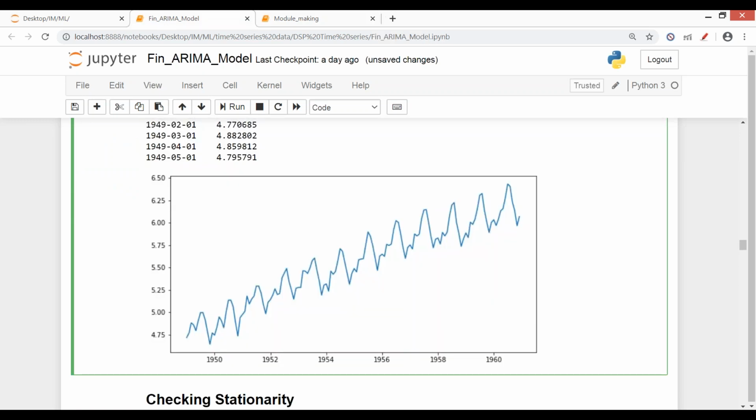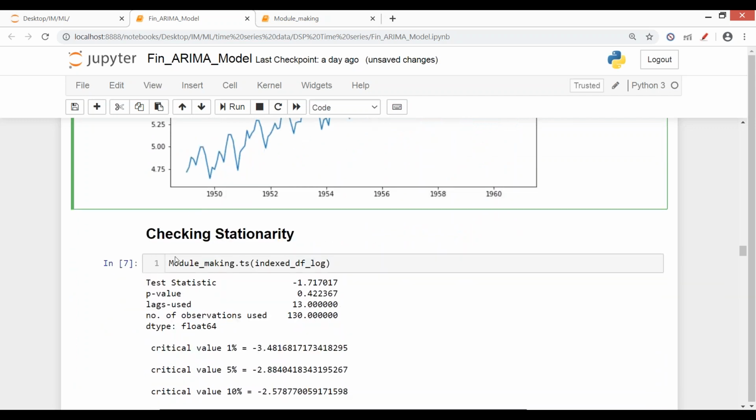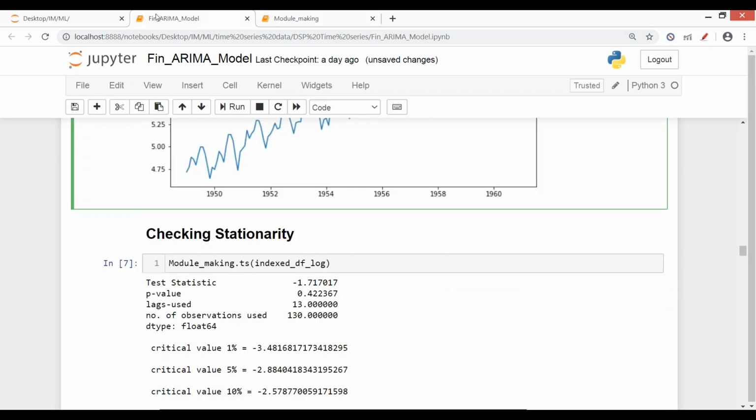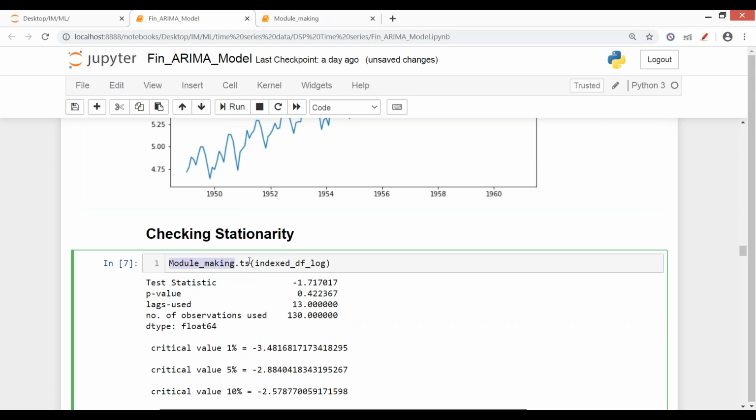This step will definitely come after that. We had the initial data, we did that step. Now we have made this log transformation. We'll repeat that step again. Now checking stationarity again. I'm just calling this function again so that it saves a lot of code, and you don't have to write it repeatedly. So module making is the name of the module.